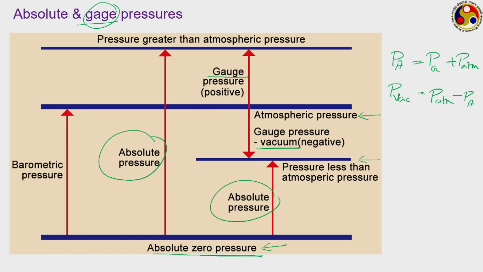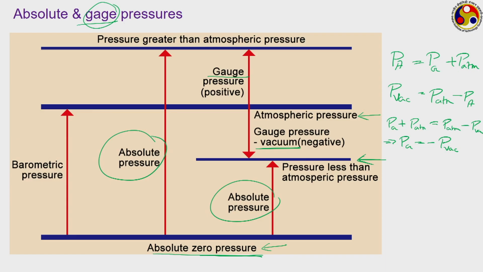Now, if we compare this with the definition of the gauge pressure, then what are we going to get? From the first definition, absolute pressure will be Pg plus P atmospheric, and from the second definition it will be equal to P atmospheric minus P vacuum, which means gauge pressure is equal to minus of vacuum pressure. Vacuum pressure will be a positive quantity and gauge pressure will be a negative quantity at this particular location where the absolute pressure is lower than the atmospheric pressure.